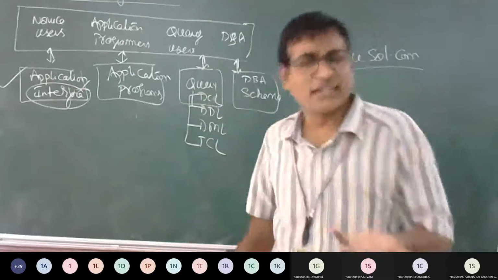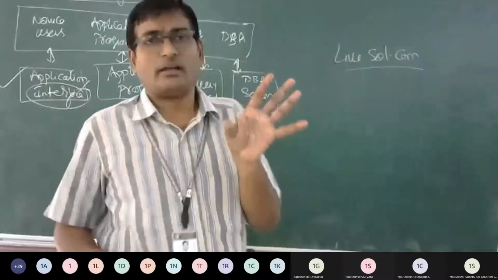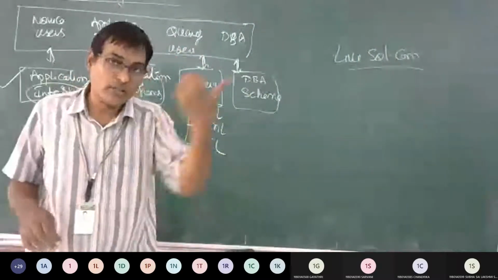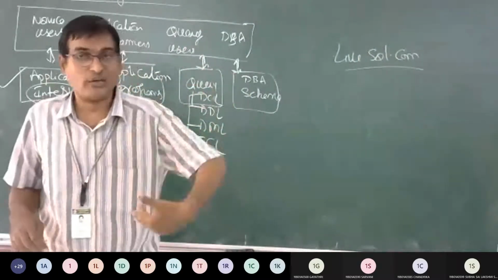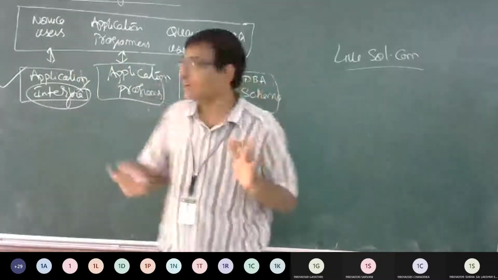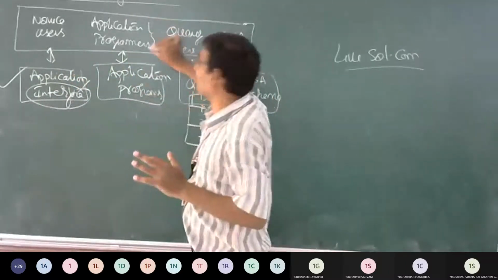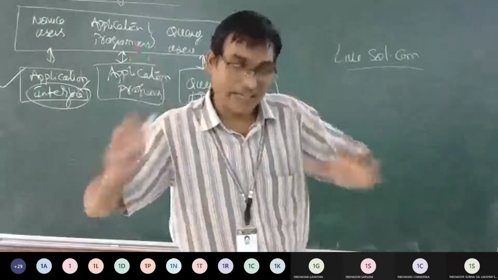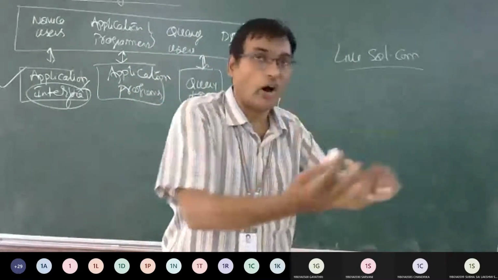Fine. As we have different Android versions, as we have Windows versions, XP, Windows 7, Windows 8, Windows 10, in this way we will be getting the updates. Similarly, Oracle SQL will also get updates day to day. Those updates have to be incorporated online.